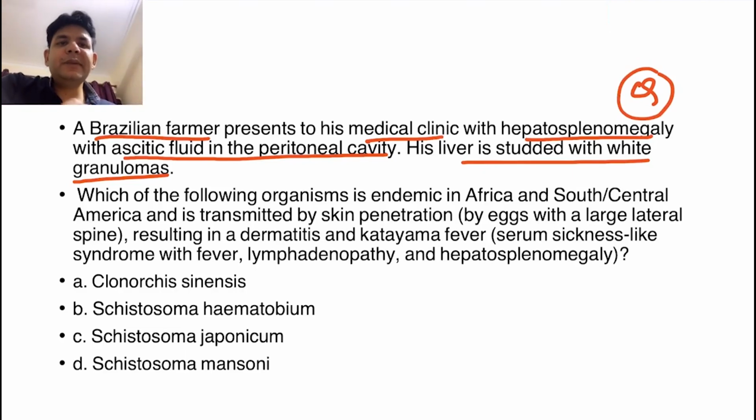Now, which particular schistosome? Because in this question, all the options are trematodes only, and three of them belong to the schistosomes. So how to catch the answer?